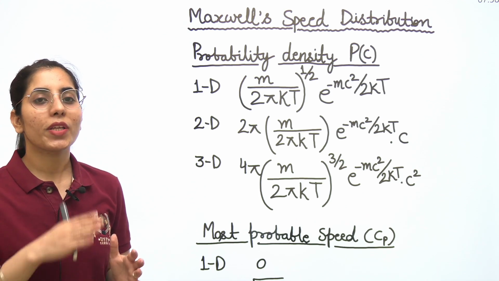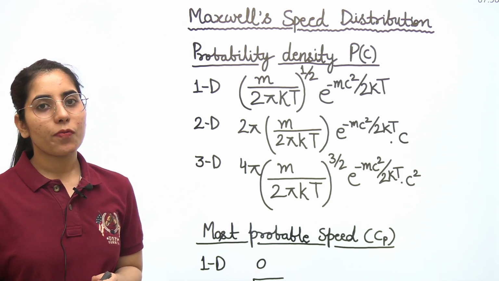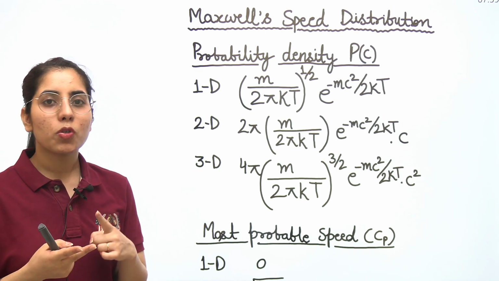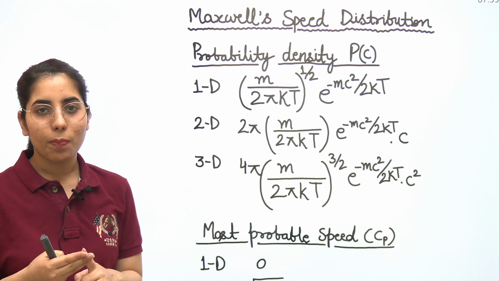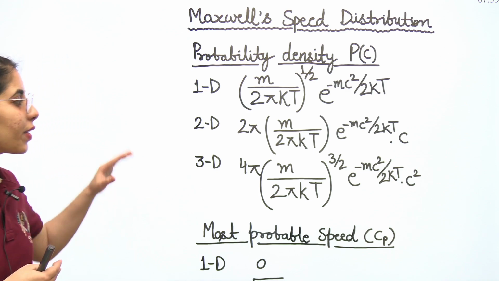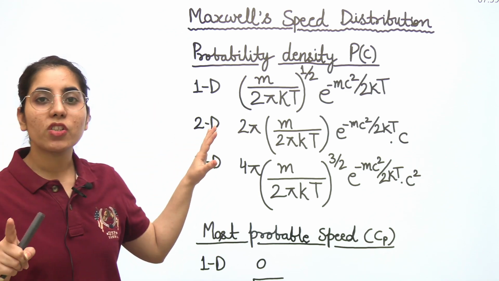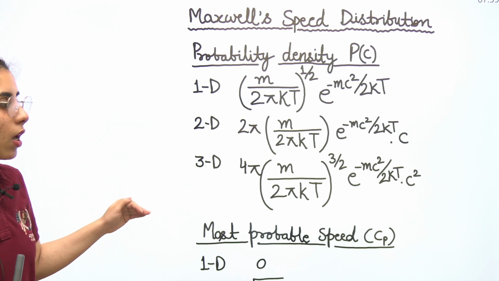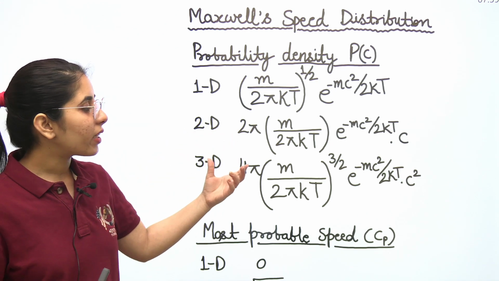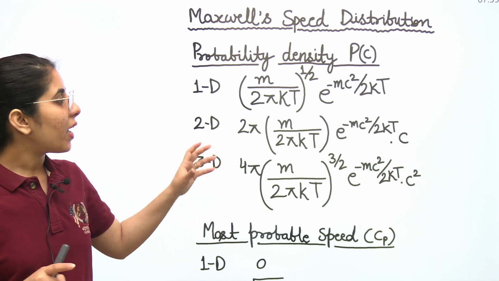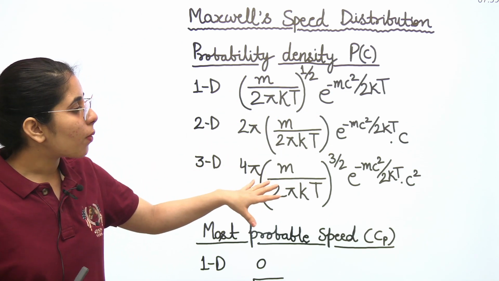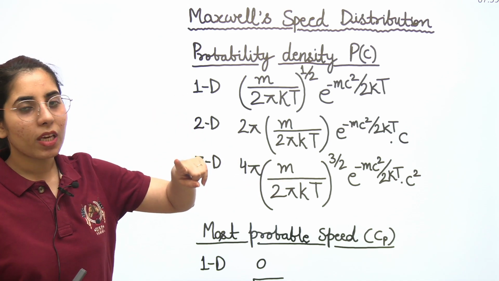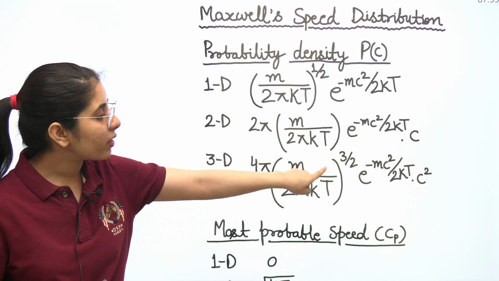I hope after doing the comparison, you are finding it quite easy, what the 1D formula was, what the 2D formula was, what the 3D formula was. So you can consider it in this manner. You can even make a generalized formula for all these cases, if possible. I think you have to be careful about the 2 pi and 4 pi terms; except for that, you can make a generalized formula for all the three cases, and you will also have to be careful about the half, 1 and 3 by 2 powers.